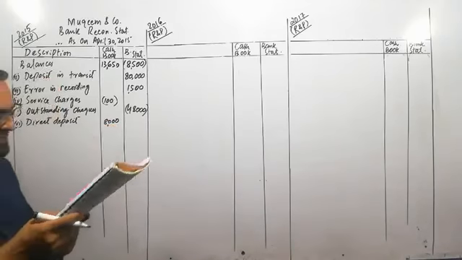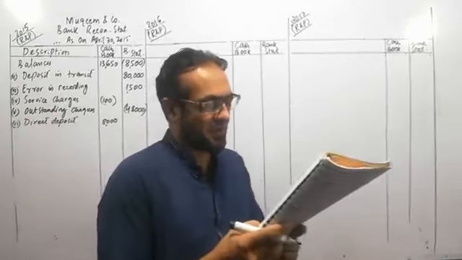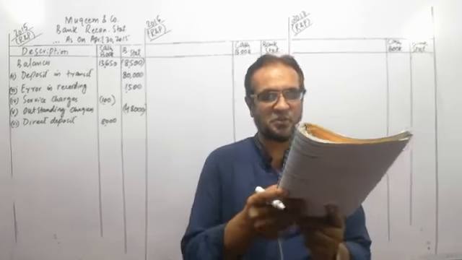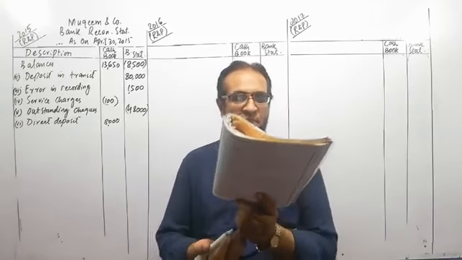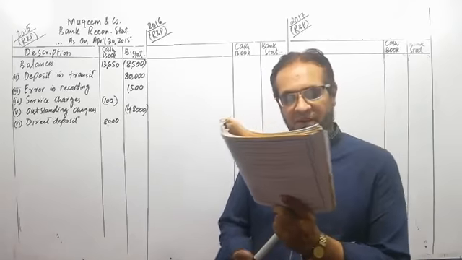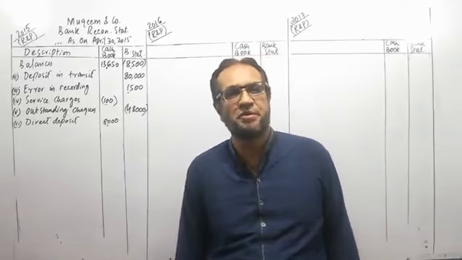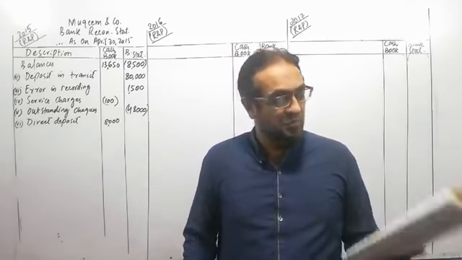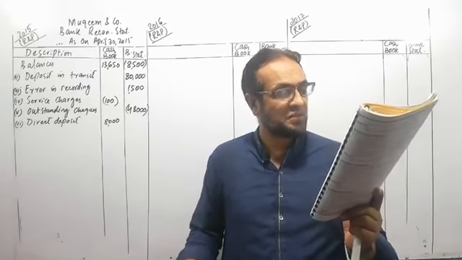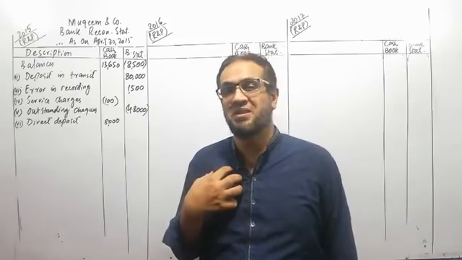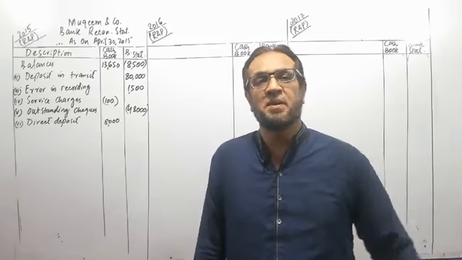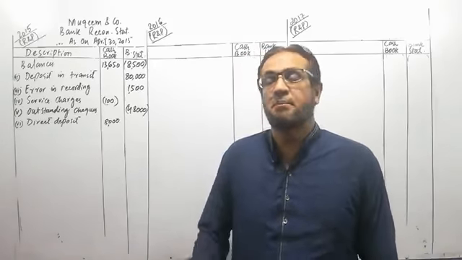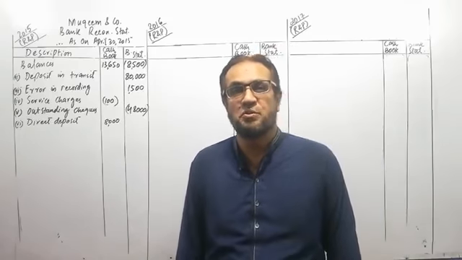Number 7 is dividend collected by the bank on behalf of the company, 3,000, but not recorded in the cash book. As I explained in the first lecture, dividends are the profit share where we make investments in companies, and that profit share of the company is called dividend. The bank has collected 3,000 rupees on our behalf. It means the bank has deposited 3,000 rupees, but our cash book does not show this record.